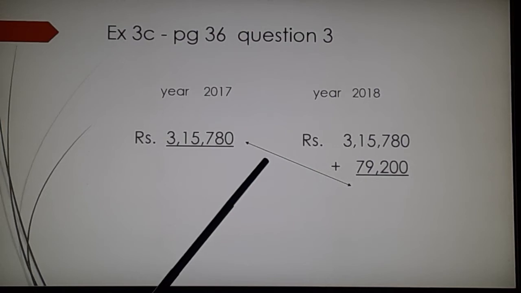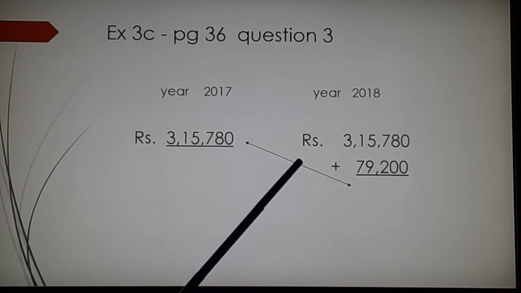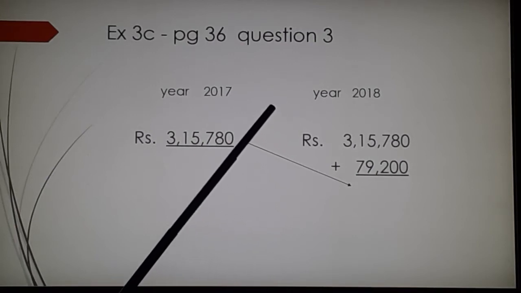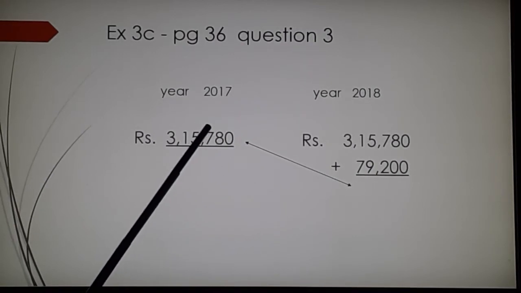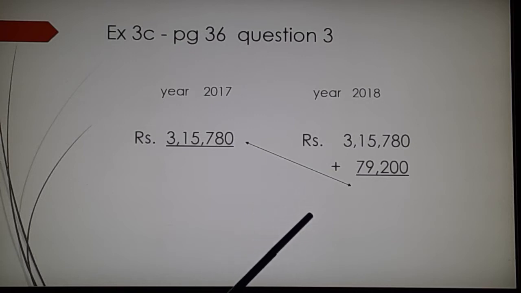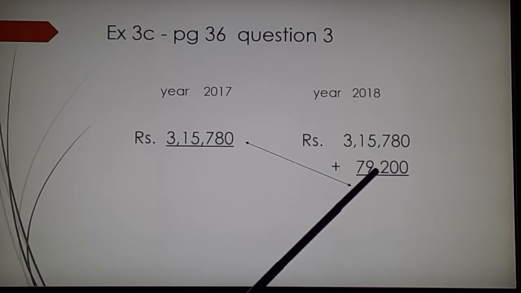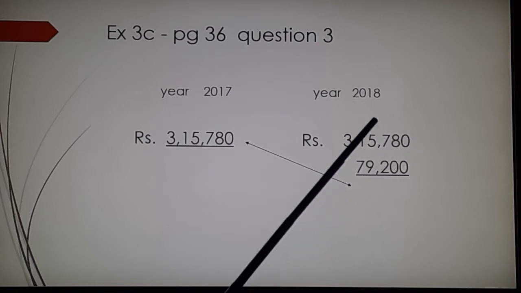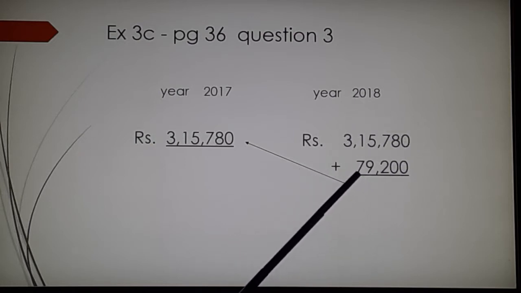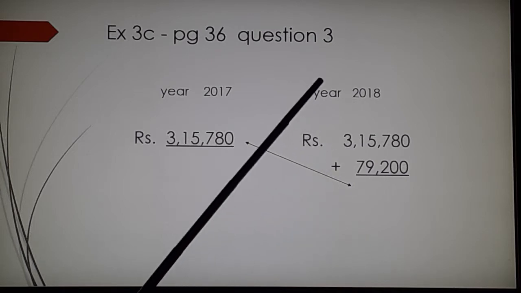I am reading the question again. Manoj's income during the year 2017 was 3,15,780. Next year his income exceeded the previous year by 79,200. So exceeded means it became more. He was already earning this much. He must have got some increment and it exceeded by 79,200. What is the salary for the year 2018?